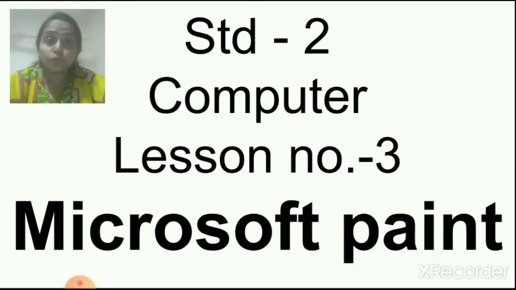So, to do it on the computer, we need one software, that is Microsoft Paint. So, this lesson is very interesting. We will learn MS Paint. MS Paint is a software which allows us to draw and color pictures on the computer.